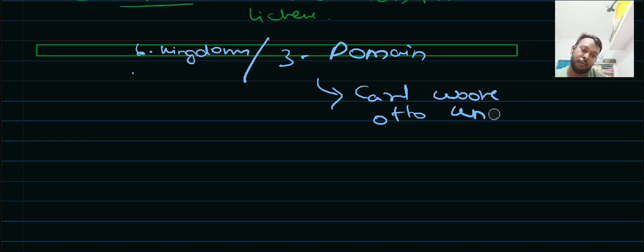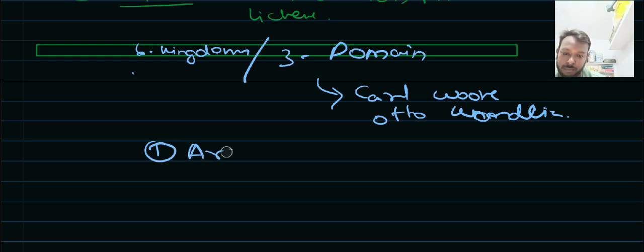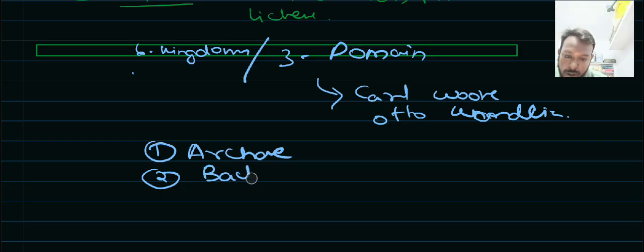It was given by Carl Woese and Otto Kandler. Three domains were there. The first domain was Archaea. The second domain is Eubacteria. The third domain included all the eukaryotic species into Eukarya.